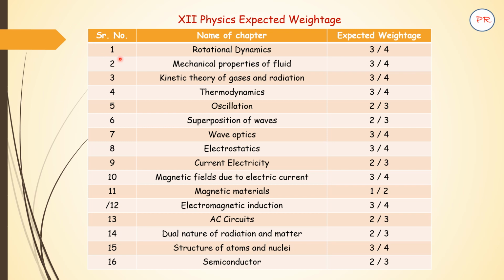Now let us talk about the 12th standard expected weightage over here. See, in 11th standard a certain part was deleted. That is not the case for 12th standard. So you have to study all the 16 chapters thoroughly. The first chapter of 12th standard is rotational dynamics, 3 or 4 questions. This includes uniform circular motion as well as rotational motion. So many formulas are there. So all the formulas you have to prepare, you have to understand all the concepts over here.